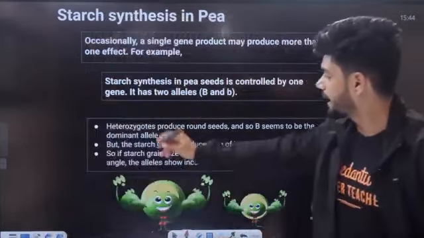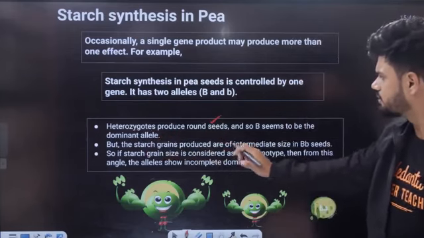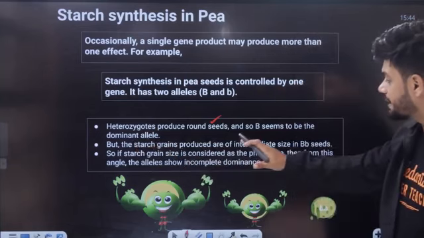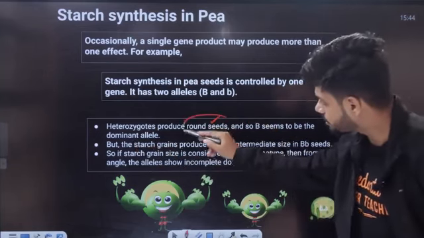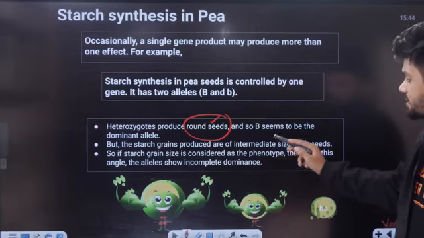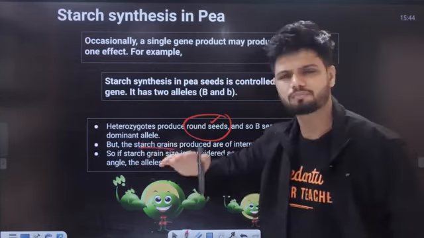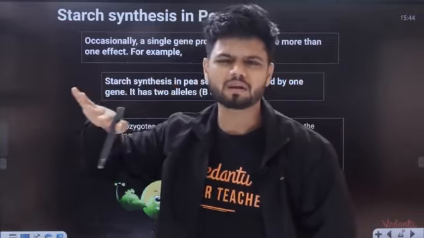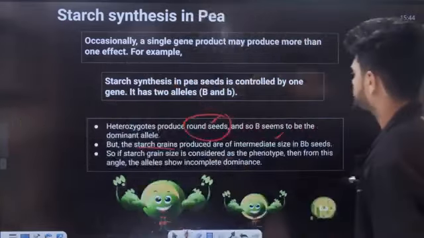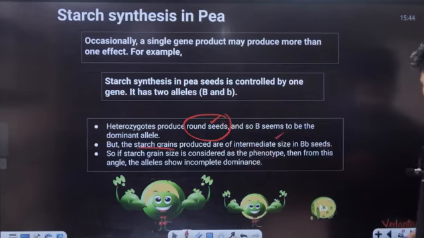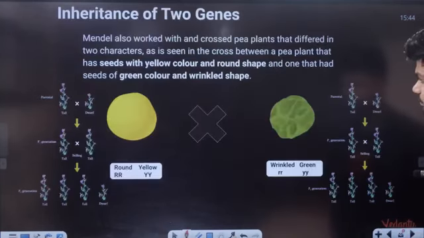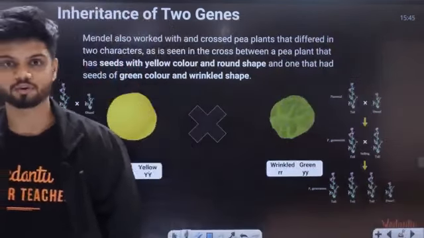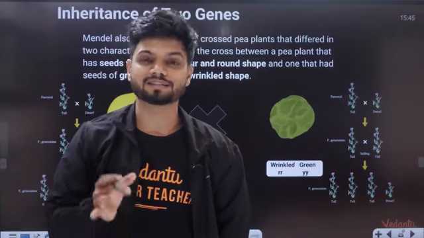See here. Heterozygous produces round seed, so B seems to be the dominant allele. But the starch grain produced is of intermediate size. So round seed is being produced, but it is producing intermediate starch grain, not the full starch grain. So the gene is good at one thing, but very intermediate at the other thing. So it is dominant here, incomplete dominant here. Okay. You can read this. So that is the end of your entire monohybrid cross. Now we will come to something called dihybrid cross.